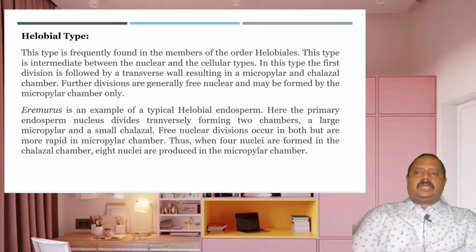As mentioned earlier, the Helobial type is frequently seen in the order Helobiales. This is intermediate between the nuclear type and the cellular type. In this type, the first division is followed by a transverse wall surrounding the nuclei, resulting in a micropylar cell and a chalazal cell. Further divisions are generally free nuclear and may be followed by wall formation in the micropylar chamber only. That means wall formation is frequent in the micropylar chamber, not frequent in the chalazal chamber, so that it appears multinucleate.